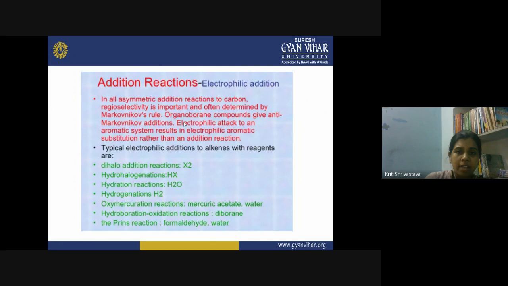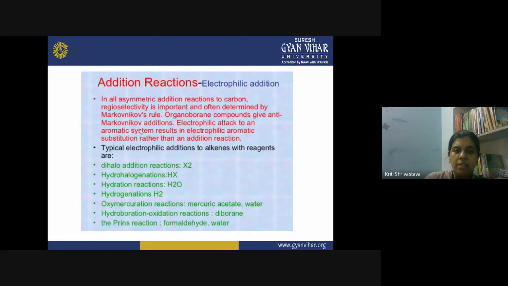So the organoborane compounds give anti-Markovnikov addition. These compounds do not follow the Markovnikov rule. The electrophilic attack on an aromatic system results in electrophilic aromatic substitution rather than an addition reaction. When a similar type of attack takes place, when the electrophile is attacking an aromatic system, then what happens?